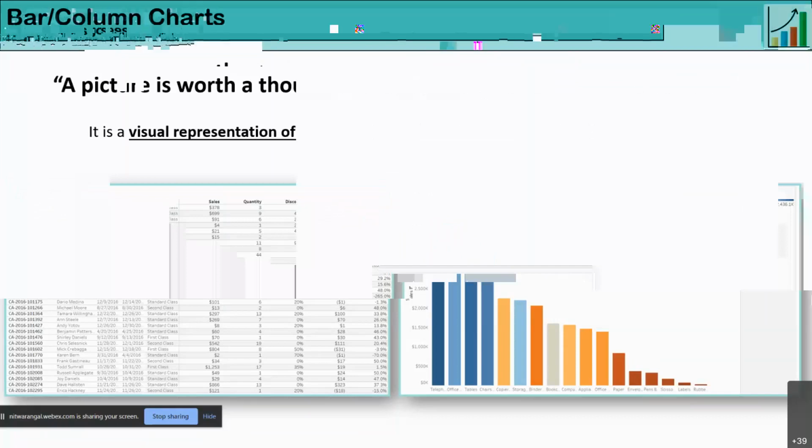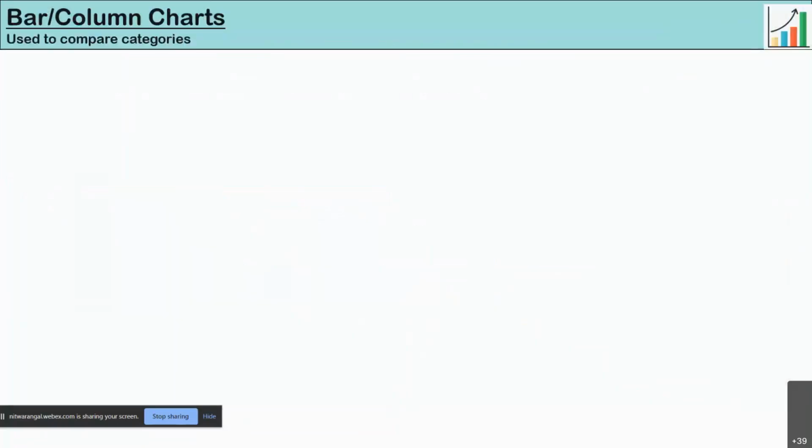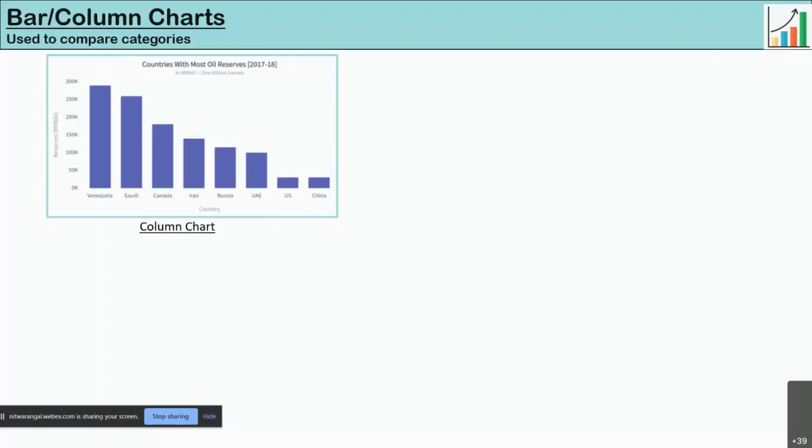So let's see what different types of data visualizations, options that are available to you according to the data at hand. The first one is a bar or column chart. This is primarily the simplest form of visualization you might have often encountered. This is used to compare categories against a certain measure. For example, here is a column chart.